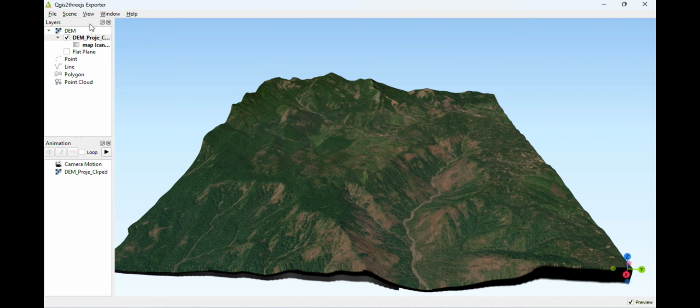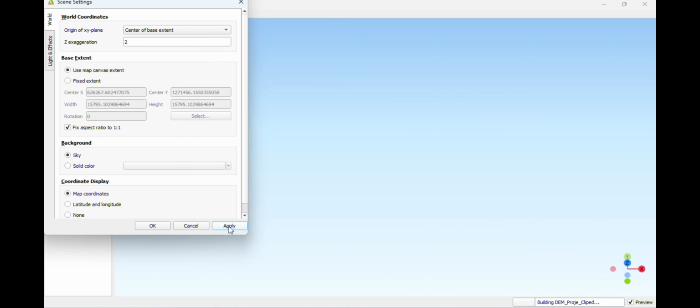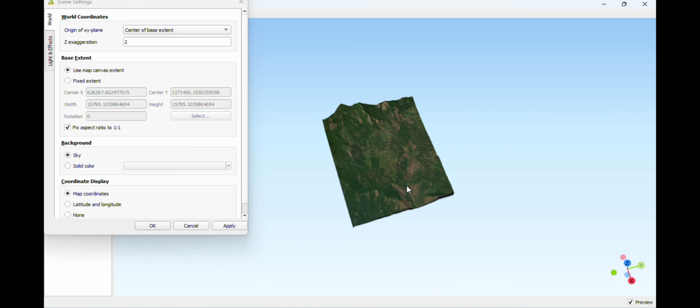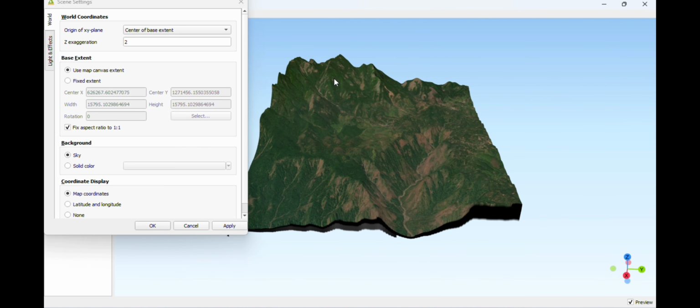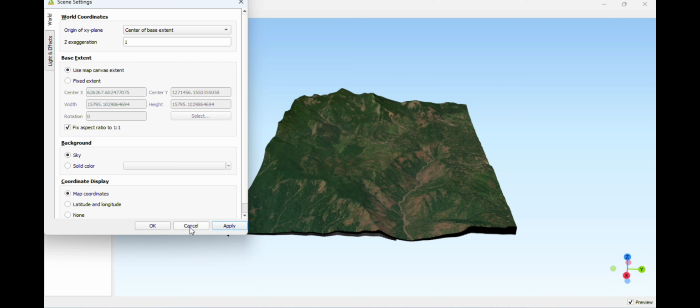Let's check by keeping it 2, and let's see what happens. No, it does not look appropriate, so let it be as before. Now we are done with our visualization enhancement.